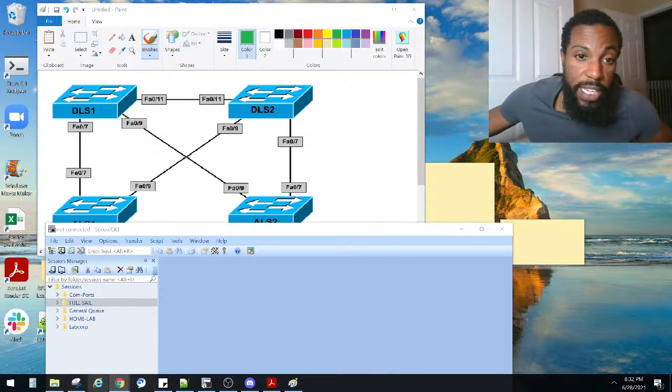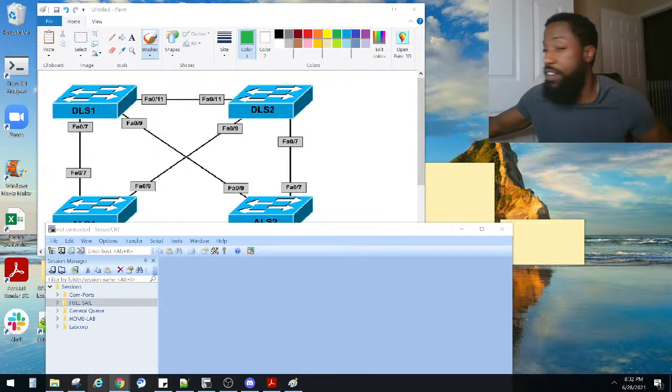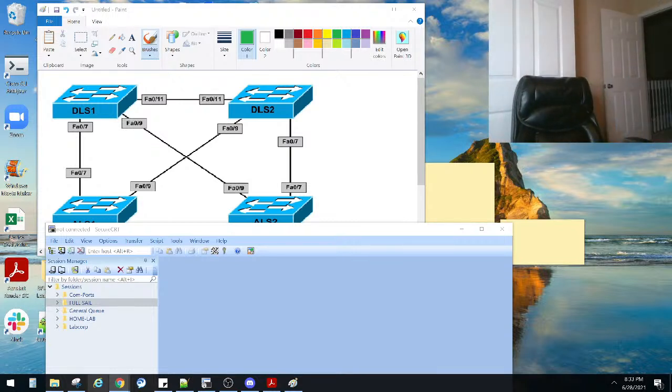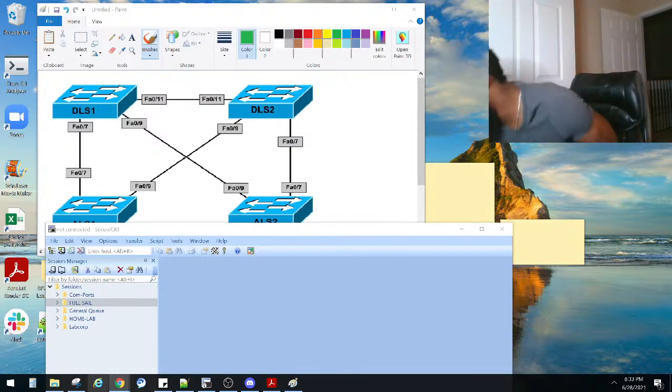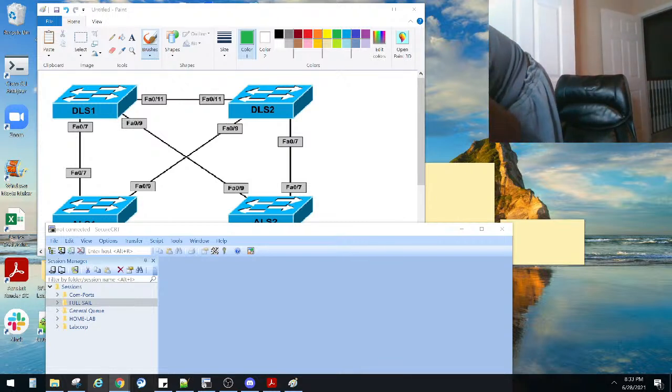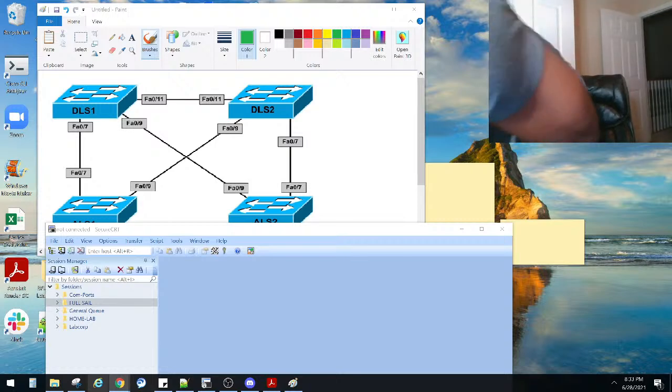Now I gotta get a couple more cables here, right? And then this one is gonna be DLS2. Let's get some cables. Labeling and cabling. This might take a while, y'all. Really was not gonna lab with y'all today.